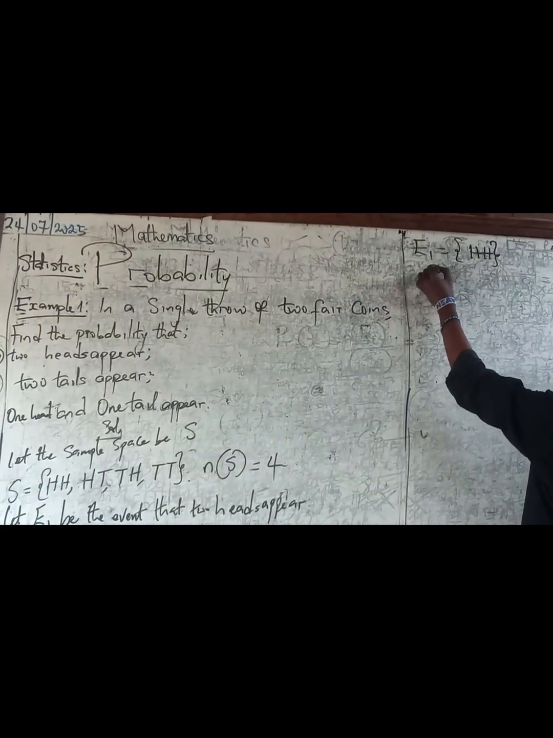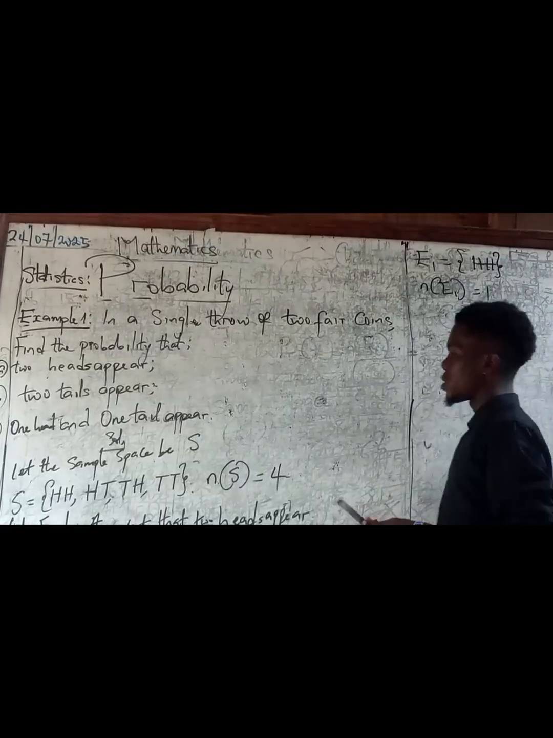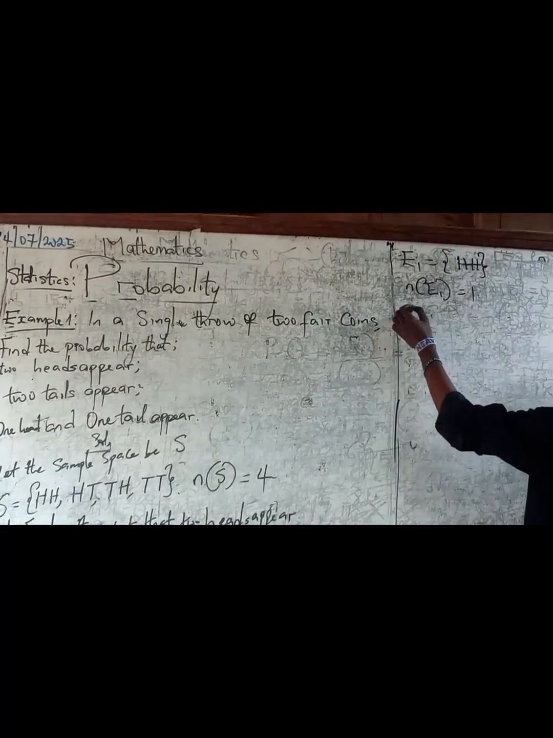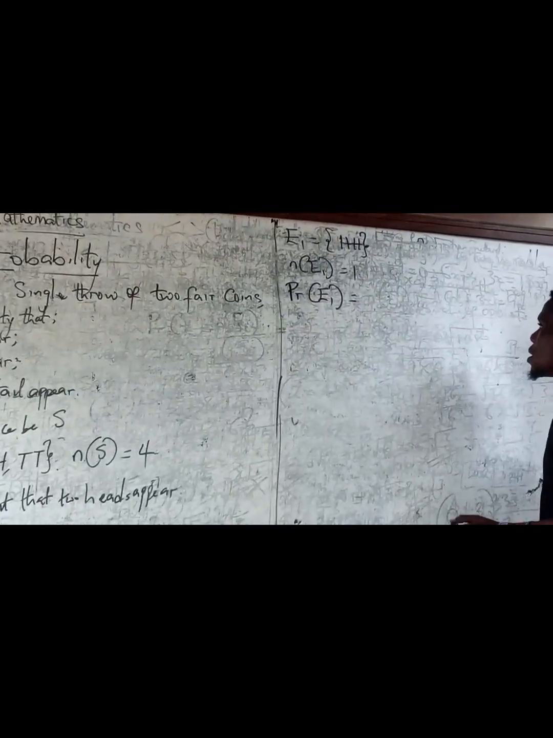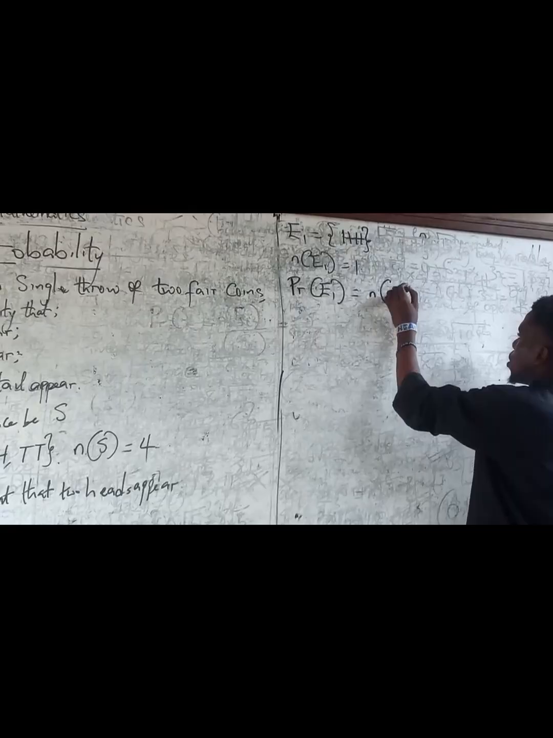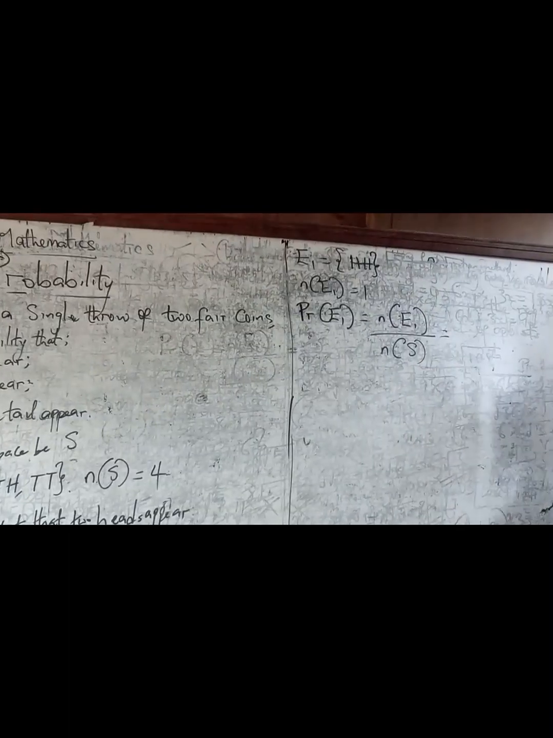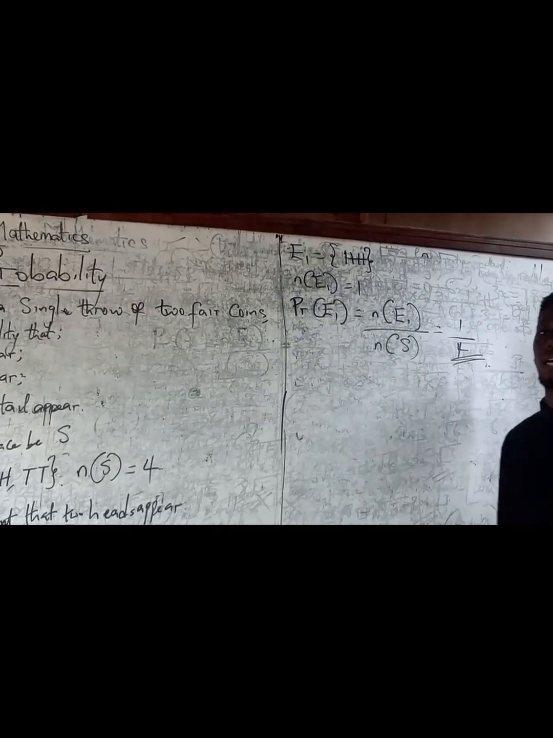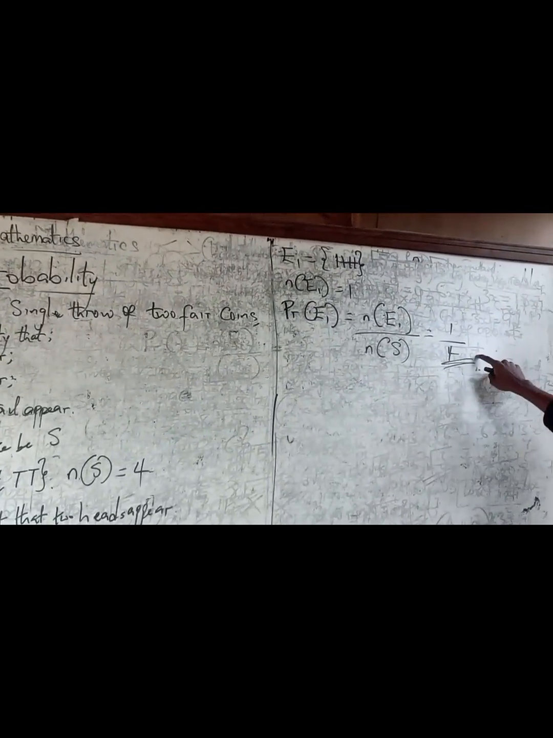Alright, so let's go. The number of elements of E1 is 1. Just 1, right? We have just 1. But the number of elements of the sample space is 1, 2, 3, 4. So that's like 4. So remember the formula we said, if you want to find the probability of an event happening, which is probability of E1, it is the number of elements of E1 over the number of elements of the sample space. So how many elements do we have on E1? We have 1. How many elements do we have on sample space? We have 4. So therefore, the probability of having 2 heads, or the probability of 2 heads showing or appearing, is 1 over 4. It's as simple as that.